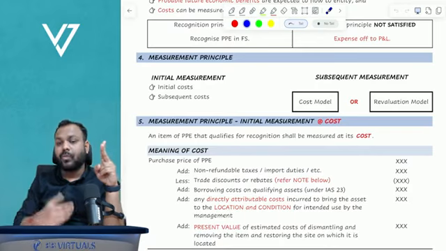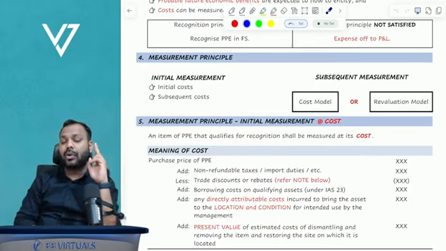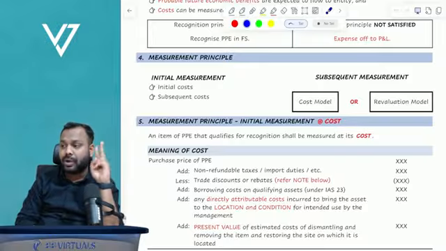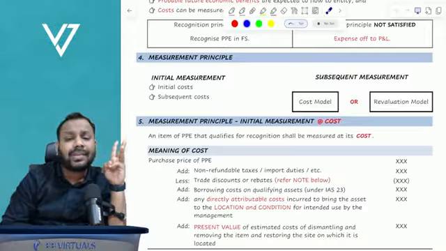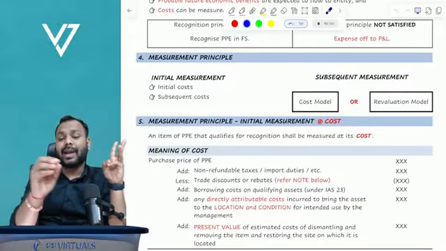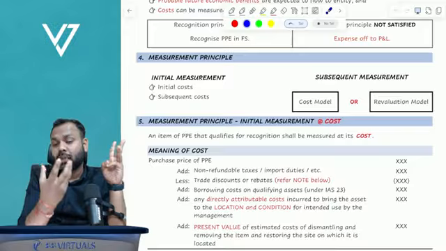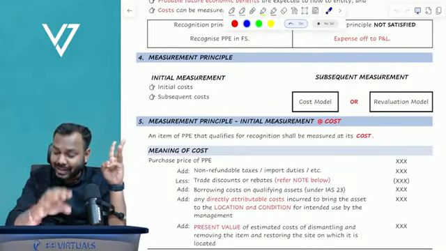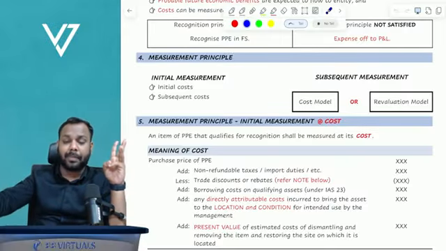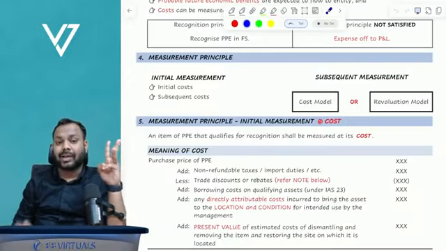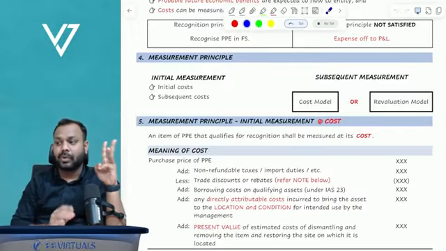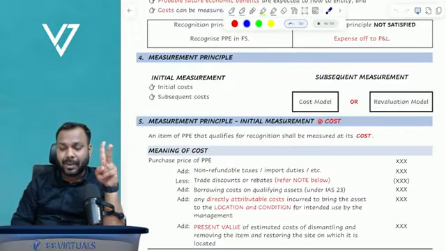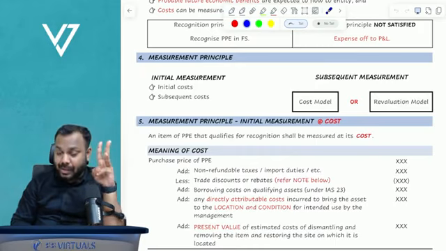Now, going further. What is the meaning of cost? Purchase price plus non-refundable taxes minus trade discounts or rebates. Sir, what if it is a cash discount? If there is a cash discount that we have received on purchase of a property, plant, equipment, that cash discount will be recognized as an income in P&L. We will not adjust the cash discount here.